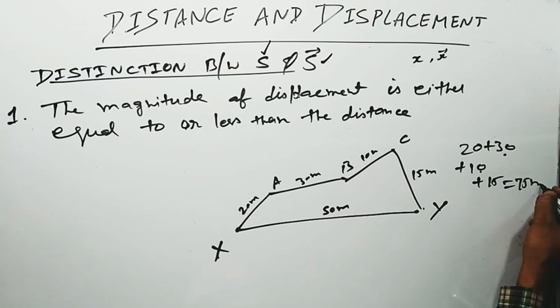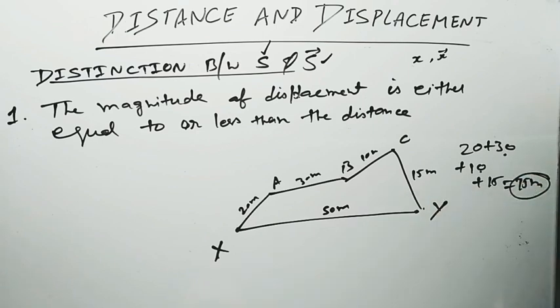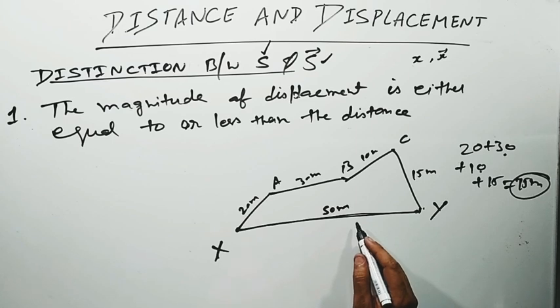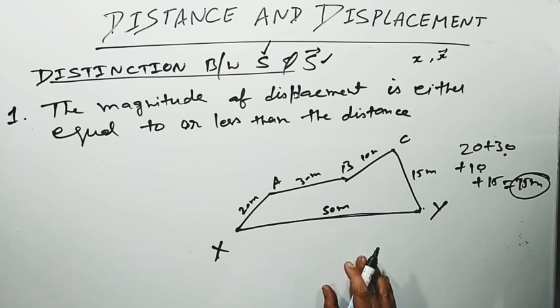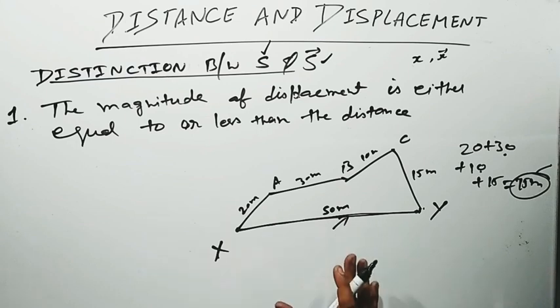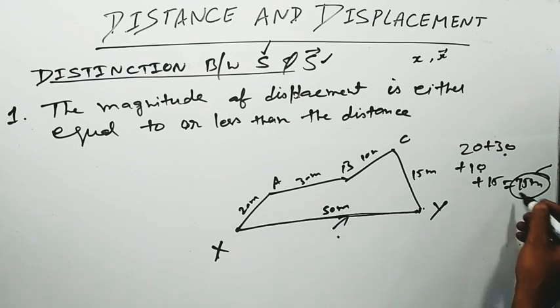He has covered 75 meter distance. The shortest and directed distance between the 2 points is 50 meter. So here we will say this is the distance and this is the displacement. At this time, displacement is less than the distance.